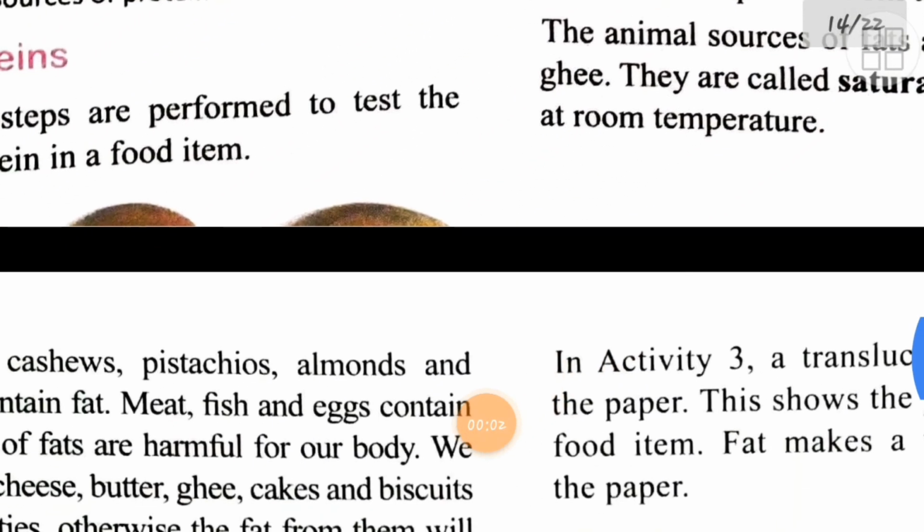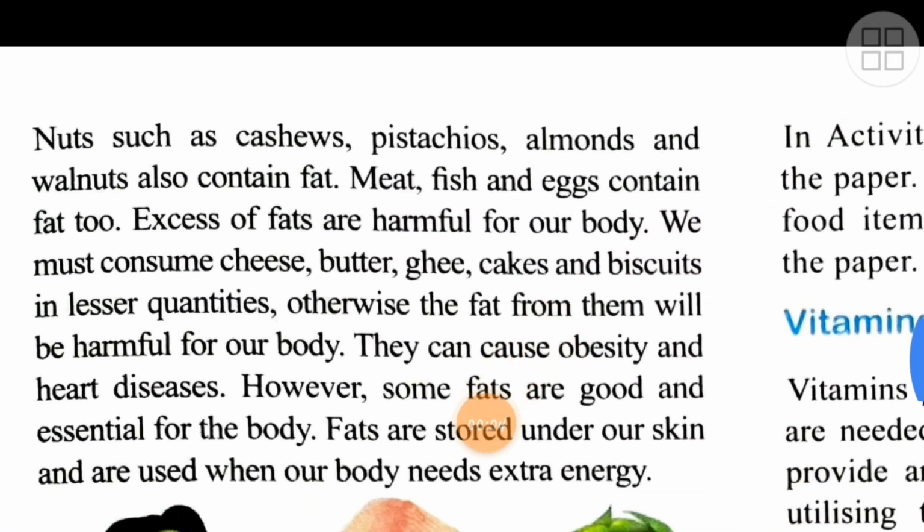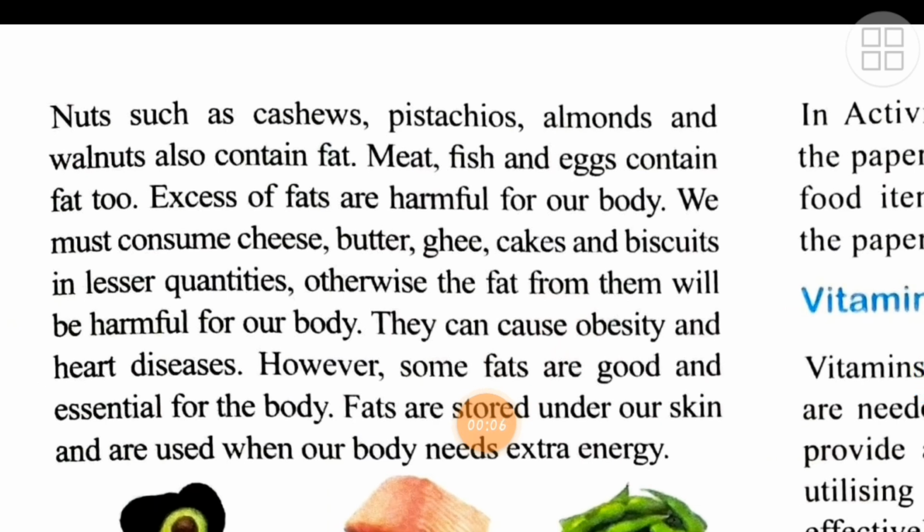Now, as we move on to the second page, we can see certain examples are given. Here, remember, nuts like cashews and almonds are the source of fats. Same way, meat, fish, eggs, they also provide us what? Fats. But excess of fat, if you are eating more of fat, it is very harmful for your body. Especially in the form of what? Cheese, butter, ghee, cakes, these all are very harmful if you are taking in excess. What will happen? It will accumulate in your body and you will become fat.